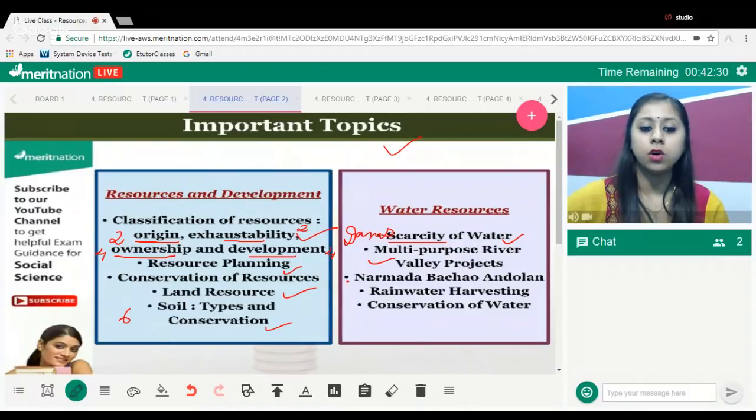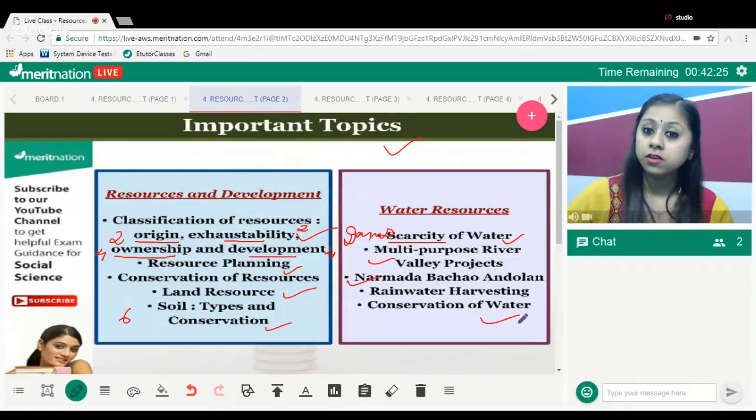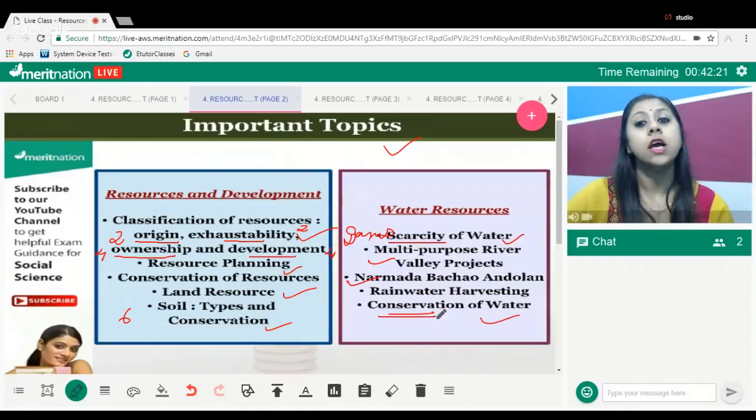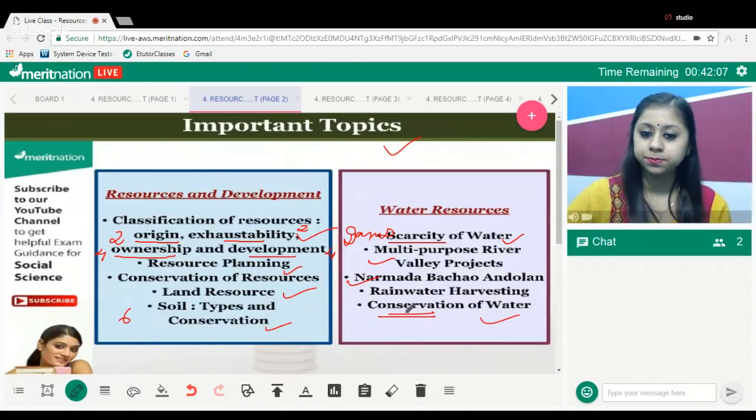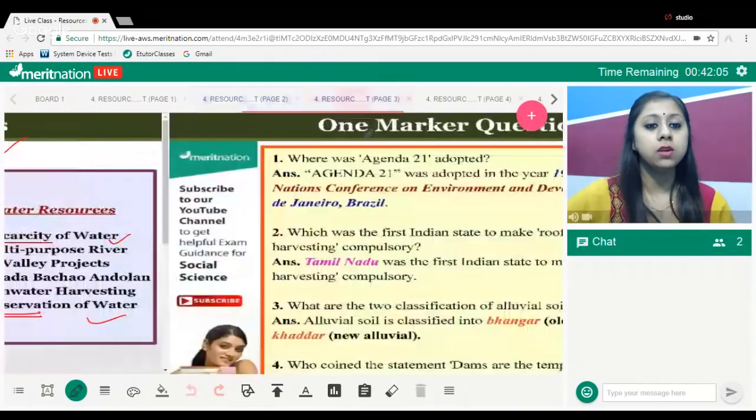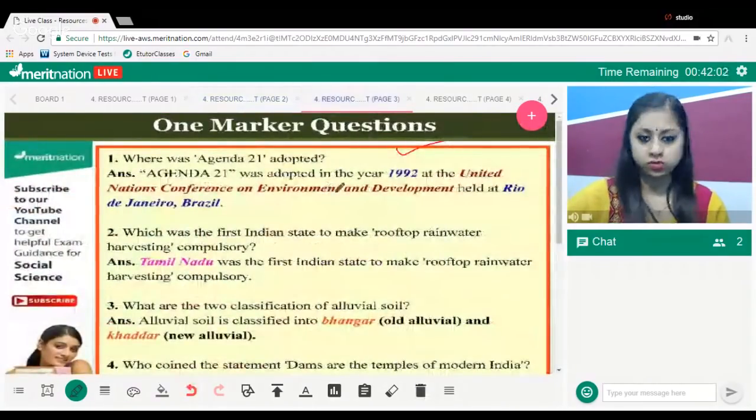Then we have one initiative, that is your Narmada Bachao Andolan, rainwater harvesting, a technique to conserve water resource, and lastly, different ways in which we can conserve the resources. Okay, from this chapter, map is not going to come. However, if you know about it, it will be helpful for you. Okay, fine. Now let us study about the one marker questions that we have.